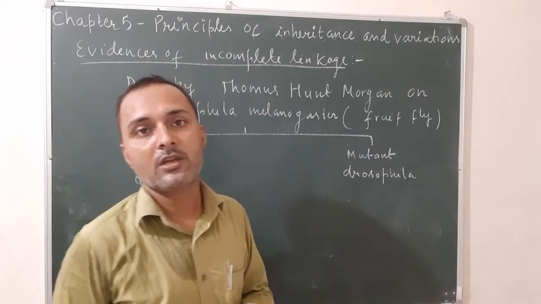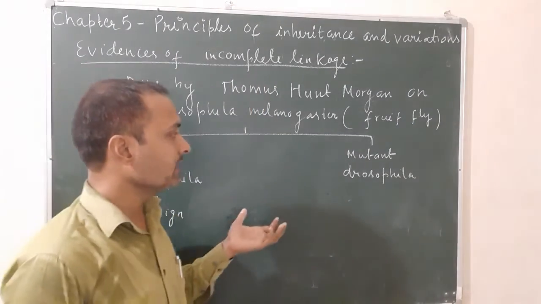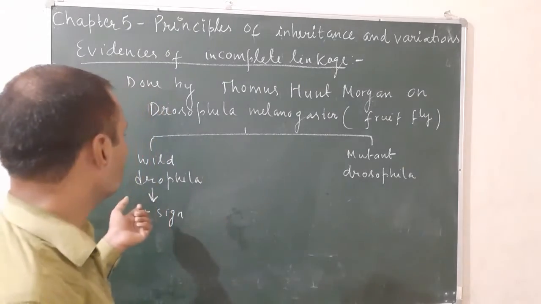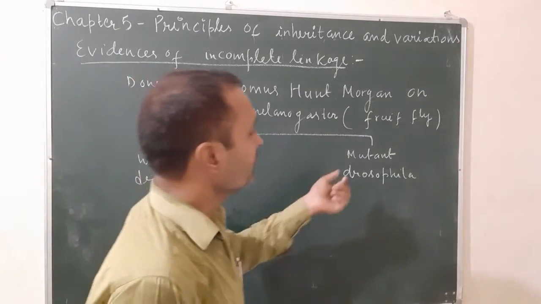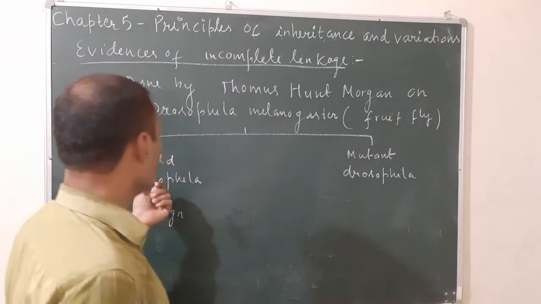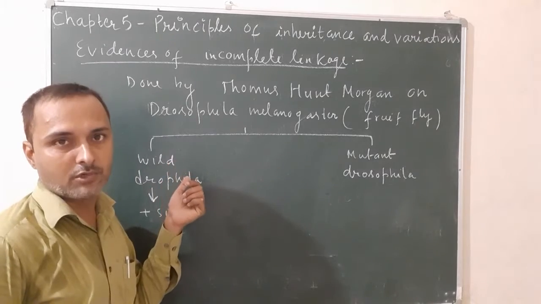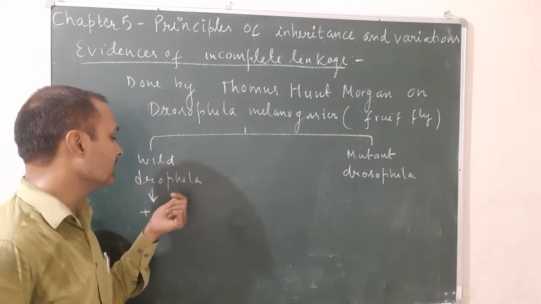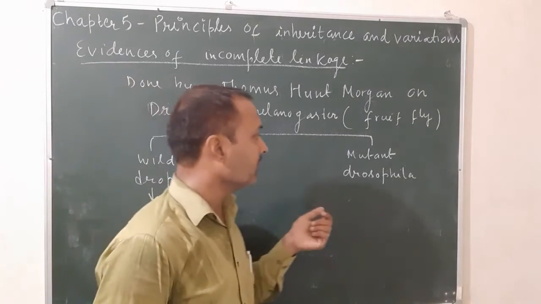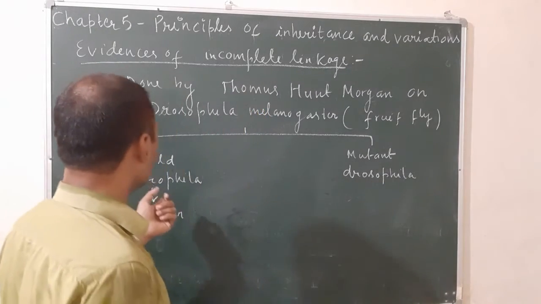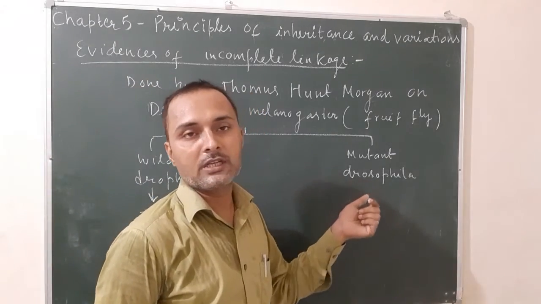So how many varieties of Drosophila were seen by T.H. Morgan? There are two varieties: the wild variety, which is common in the population and more in number and is represented by a plus sign, and the mutant variety, formed by mutation of the wild type, with no plus sign.